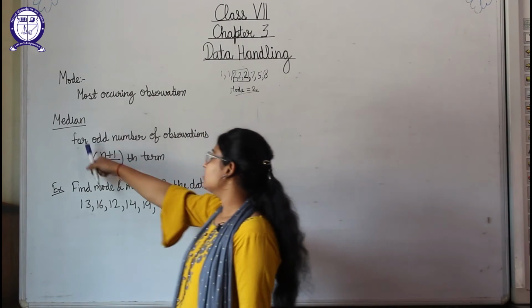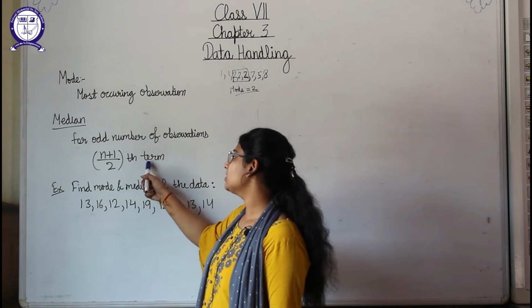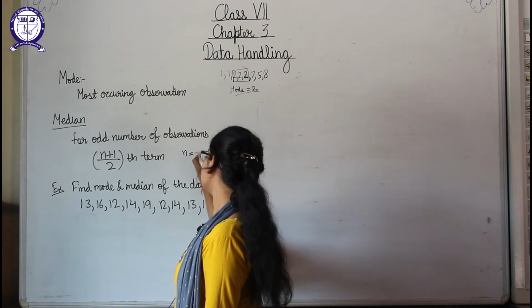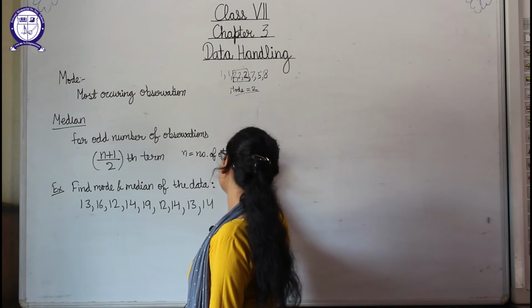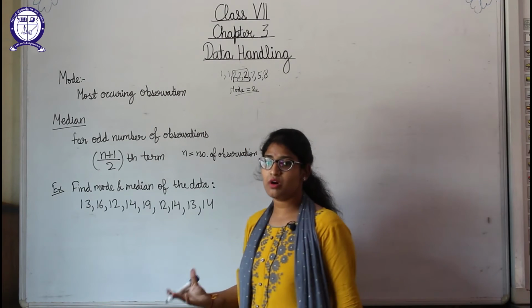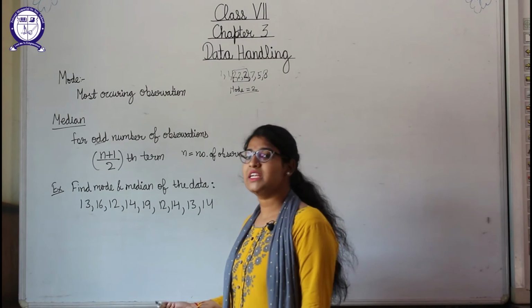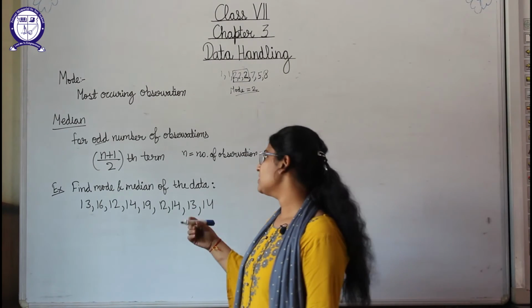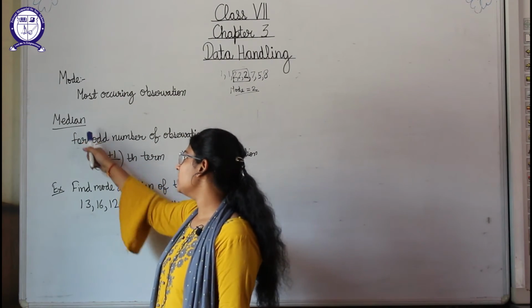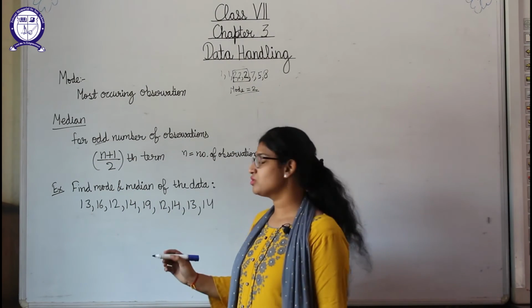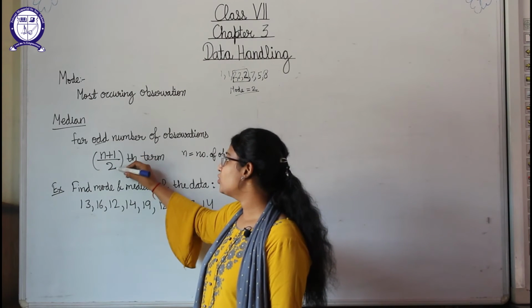Now median. Next one is median. For an odd number of observations, the median is the (n plus 1) by 2 th term. What is n here? n is equal to the number of observations. Students, the number of observations can be even or odd. Suppose 5 observations are given to you, it means they are odd in number. Suppose 10, 12, 18 like this, the observations are given to you, it means they are even in number. In your course you have to study the median for an odd number of observations only. And for an odd number of observations the formula is (n plus 1) by 2 th term.